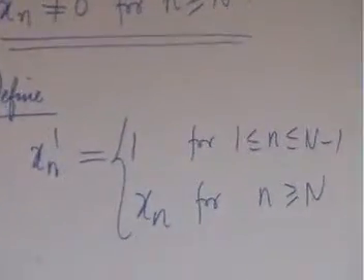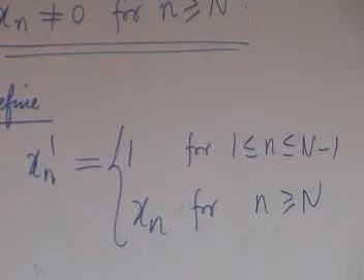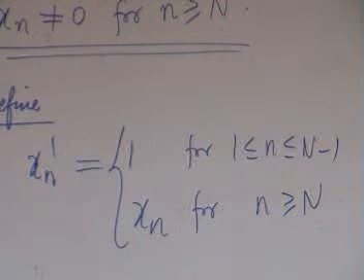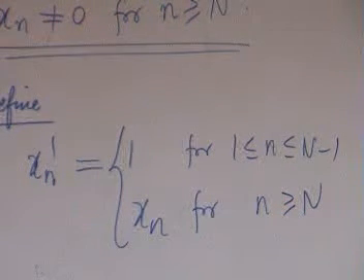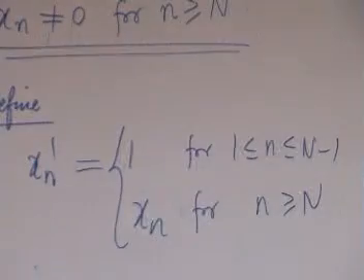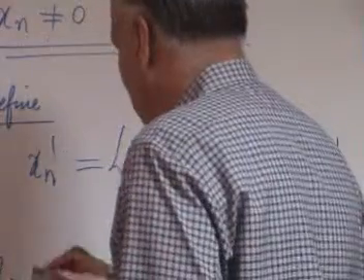Then this sequence has all non-zero elements and it is equivalent to the original sequence xn, because beyond a certain stage they are the same. Not only equivalent, beyond a certain stage the difference is 0. So clearly xn prime is equivalent to xn.